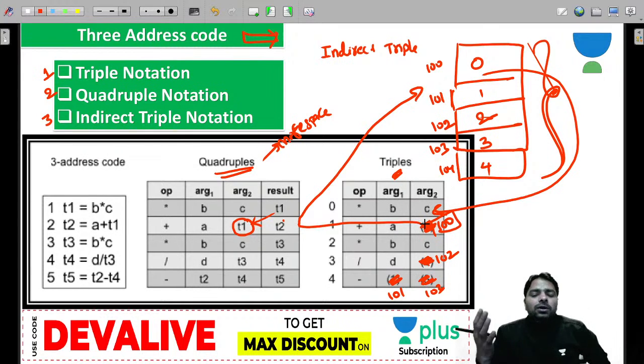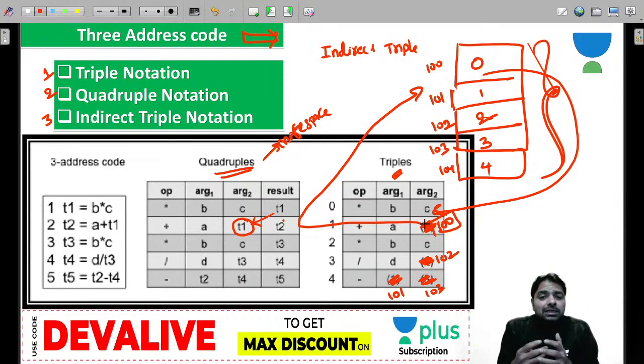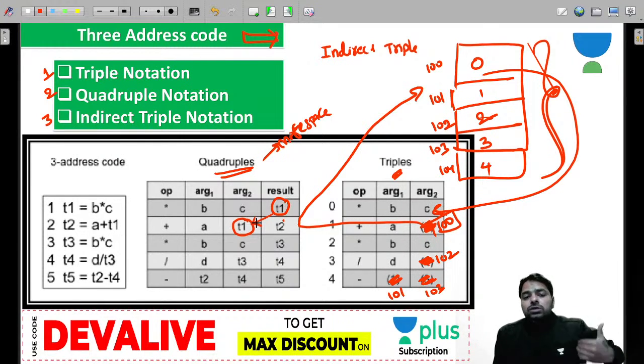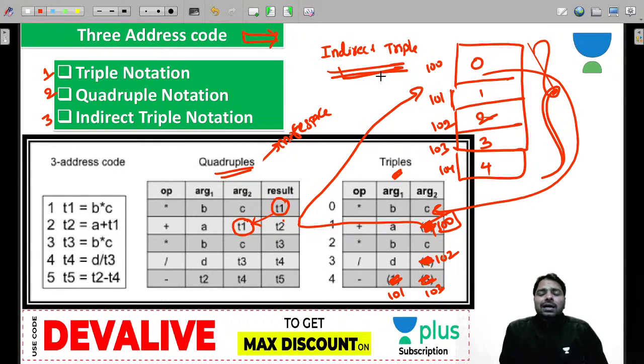So in quadruple, the advantage is if any instruction is repeating, like B multiply, available expressions basically. If B multiplication with C is used 100 times, calculate one time and store in T1 and use it again and again. So you can save 99 times calculation. But in triple, you may spend much time if the expressions are reused again and again. Even in indirect triple, you are wasting time unnecessarily to store the address at another address. So this takes much time again. Okay.